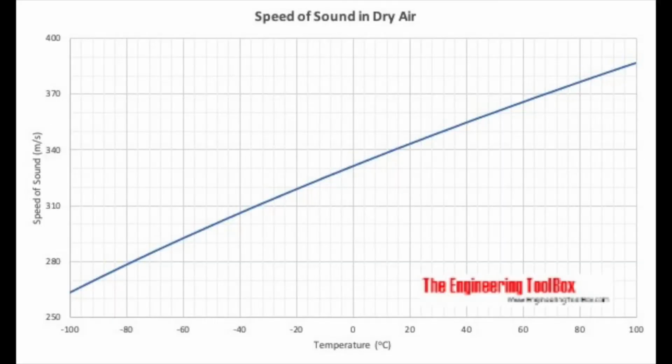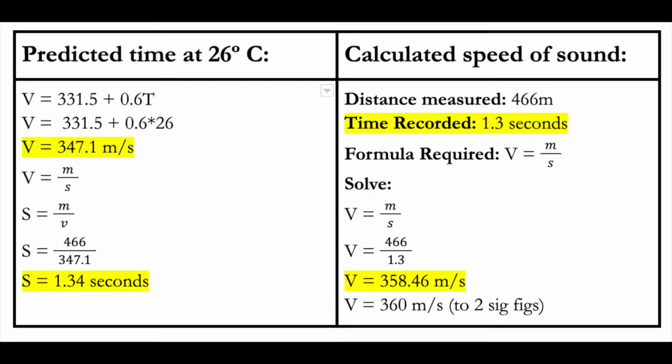The speed of sound in air depends on the temperature and can be represented with this equation, where C is the speed of sound in meters per second and T is the temperature in Celsius. Sound travels at faster speeds when the temperature is higher. This makes sense as the particles are colliding faster when they have a higher kinetic energy. One way to test the speed of sound in air is to perform the following experiment.